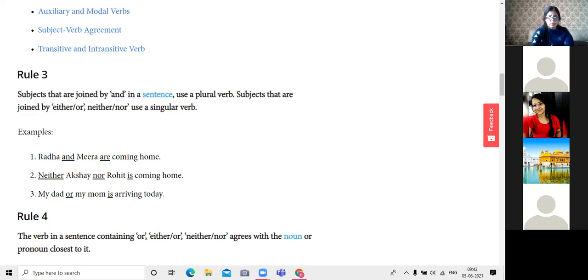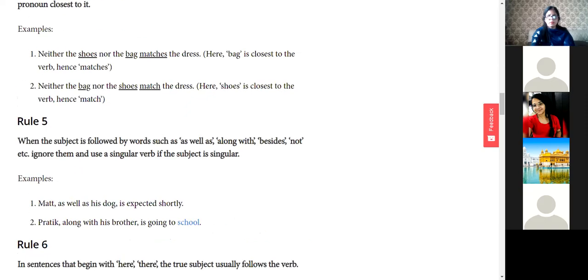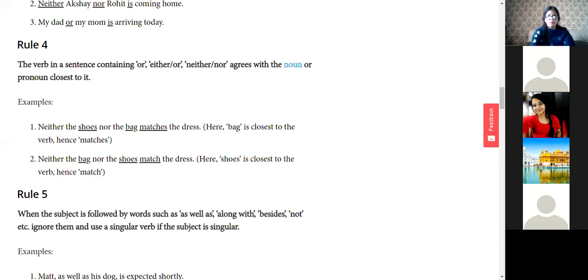Okay, now rule number 4. The verb in a sentence containing or, either-or, neither-nor agrees with the noun or pronoun closest to it. In a sentence there will be neither-nor or either-or, but the verb will agree with the noun or pronoun closest to it.